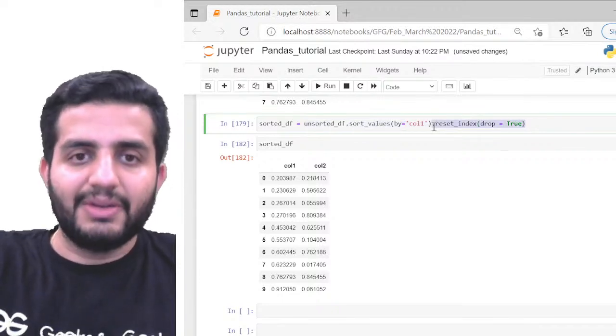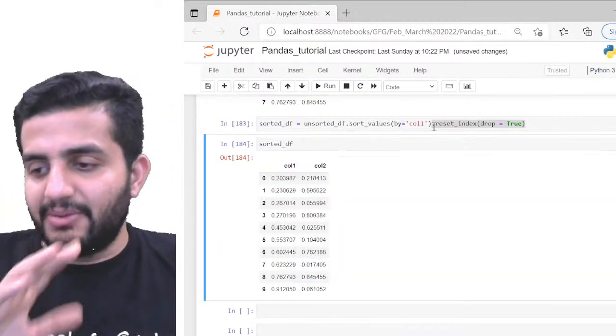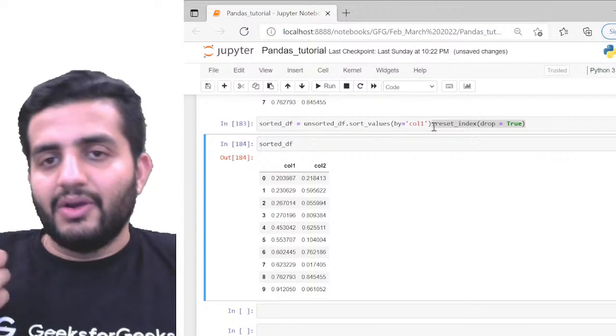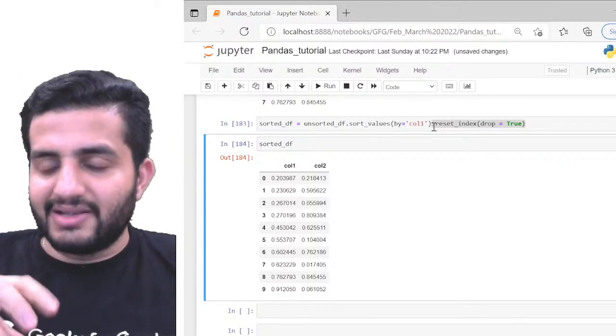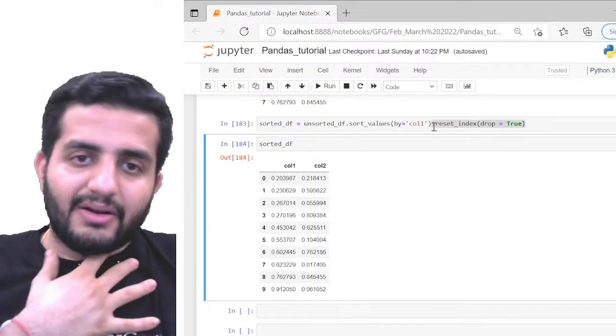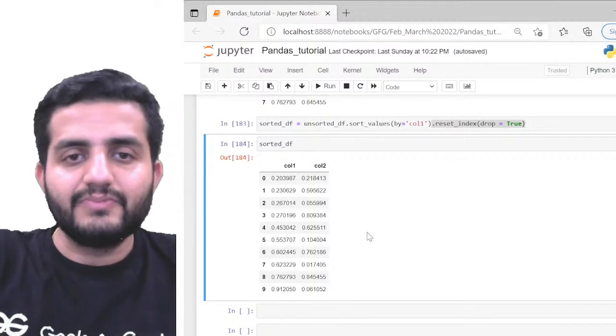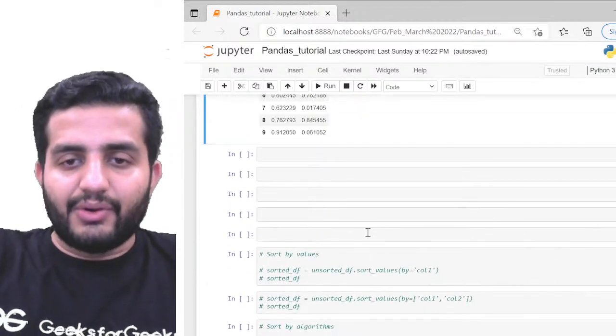So let's look at this. Simply running this, now if I call sorted_df, it'll be sorted and fine. So I can always call multiple such functions by just adding a dot on top of all the other available functions which I have. Okay, cool. That's what I wanted to cover here.